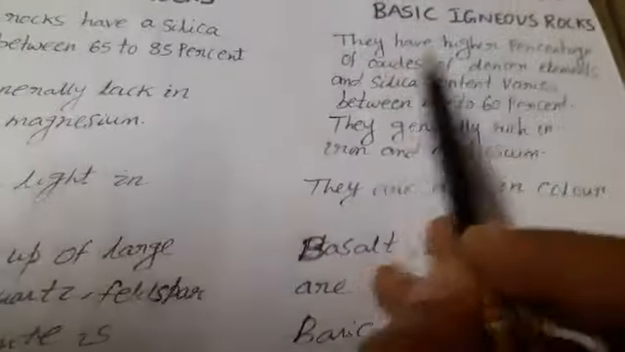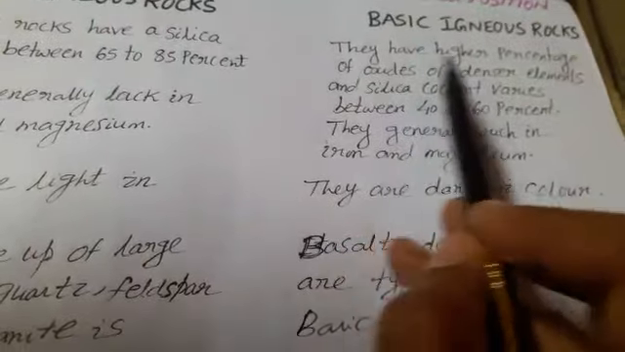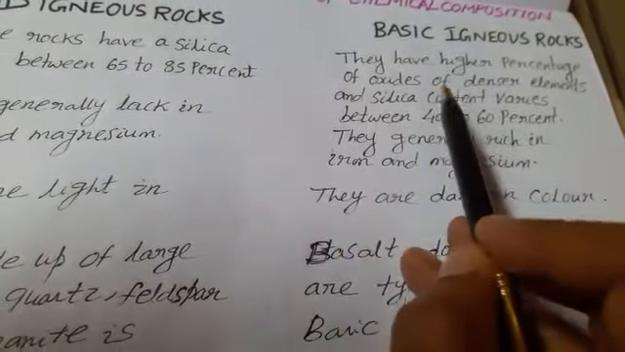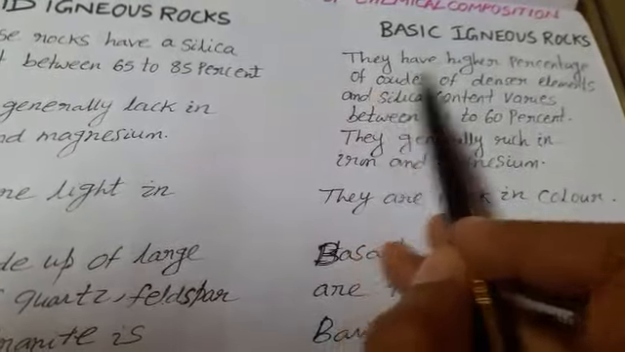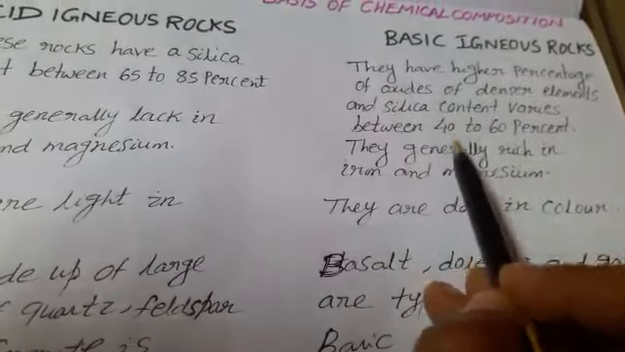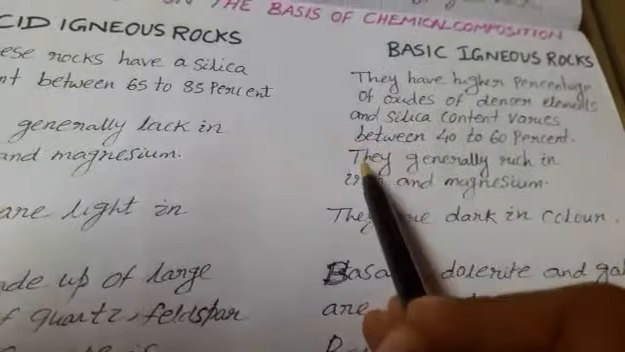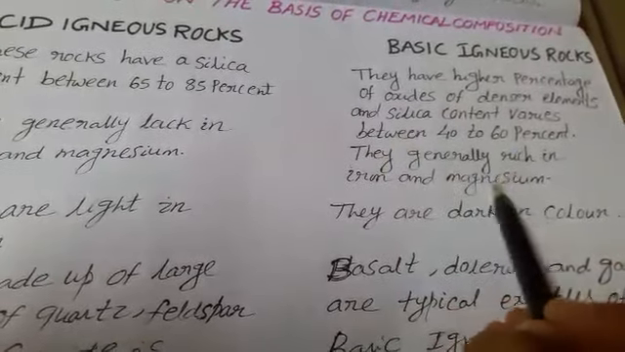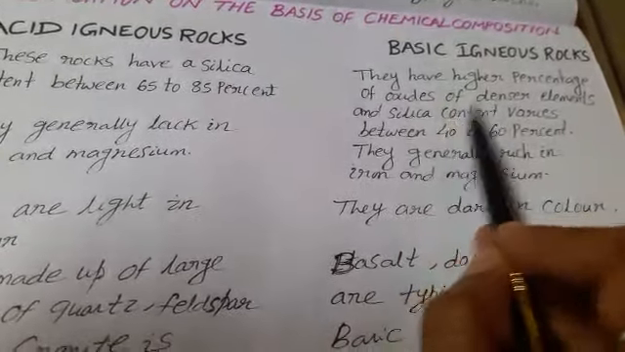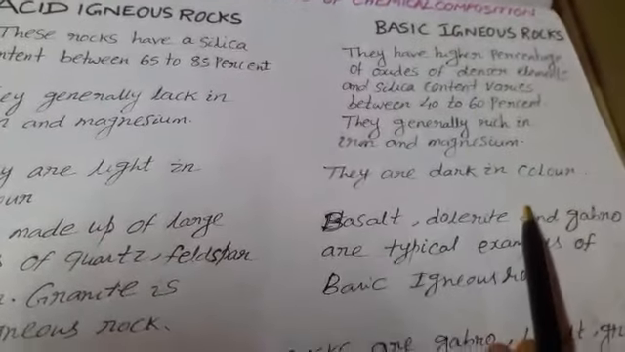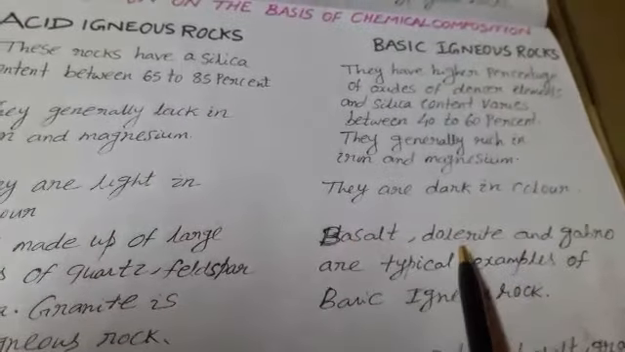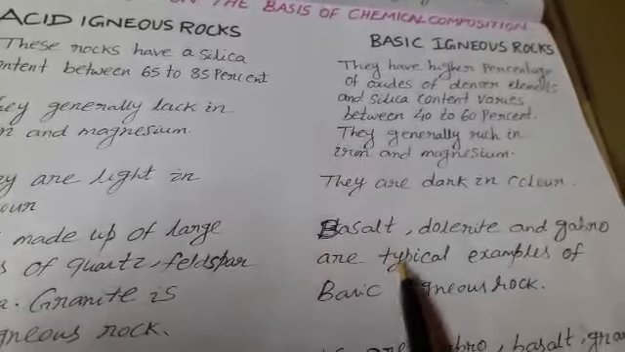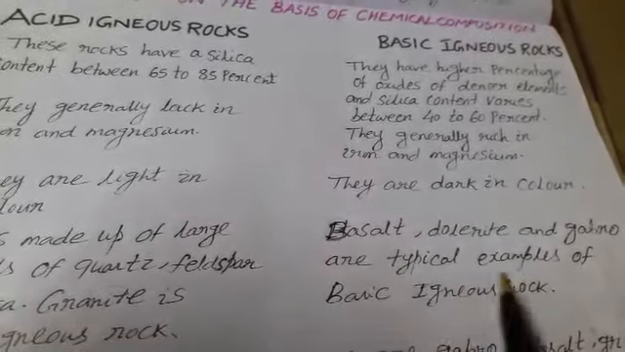Now we'll learn about basic igneous rock. They have a higher percentage of oxides of denser elements, and silica content varies between 40 to 60%. They are generally rich in iron and magnesium. Iron and magnesium amount is more but silica amount is less. They are dark in color. Basalt, dolerite, gabbro are typical examples of basic igneous rock.